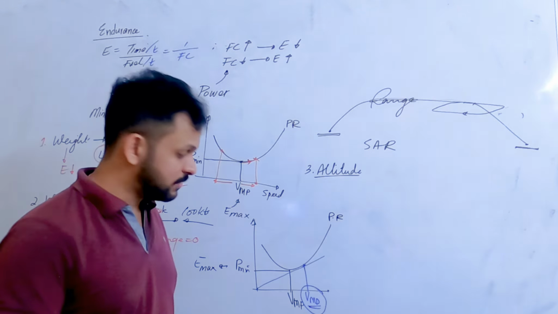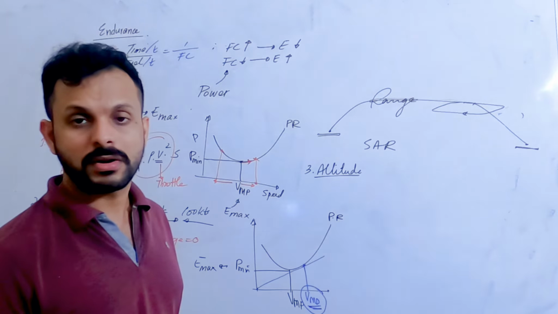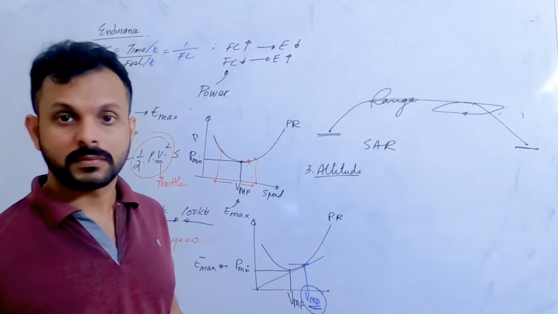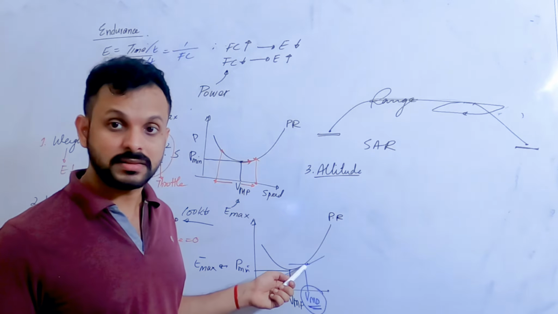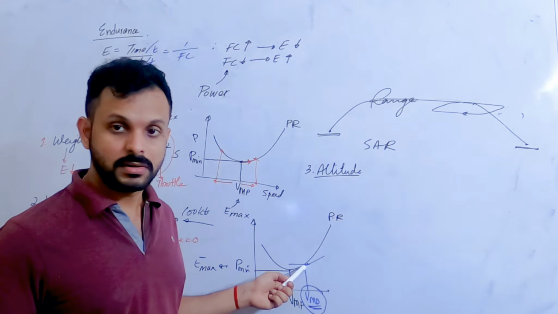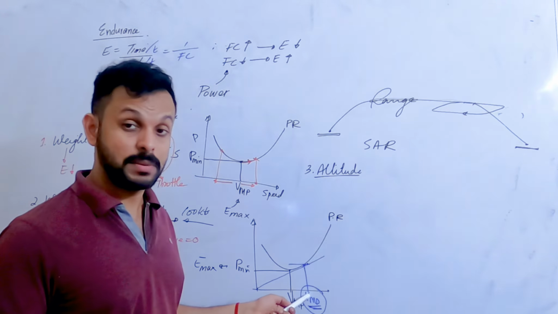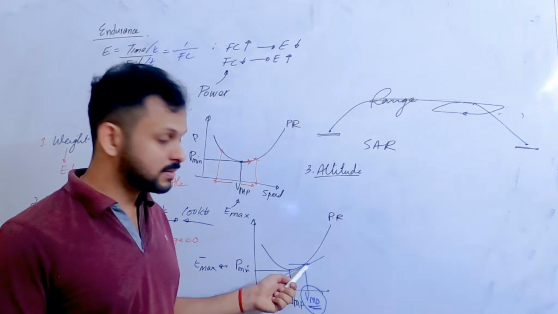Correct? Which means if I fly the aircraft at minimum drag, what is going to happen to the power? The power consumption is actually higher. You have to increase your power. So basically, when you are flying at minimum drag speed, your power consumption is actually higher. Because power is lowest not at VMD, it's at VMP. Therefore, when I fly at minimum drag speed, the power consumption is actually higher.